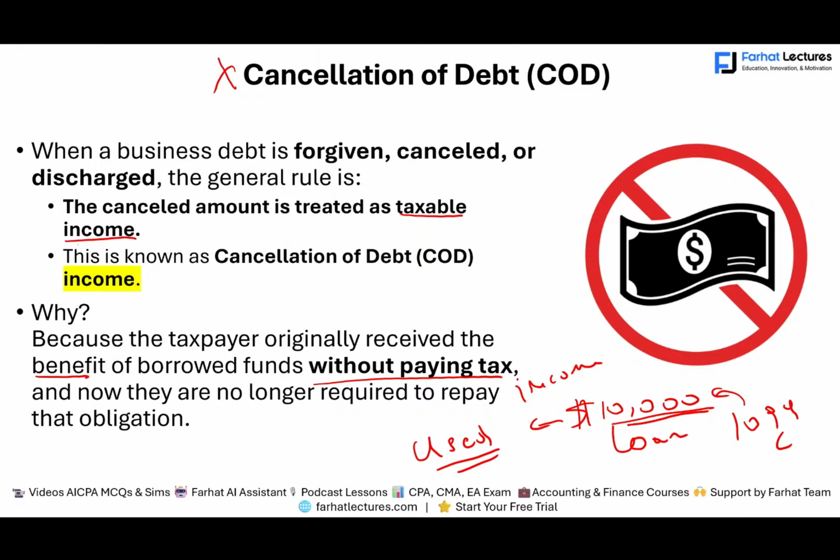Initially, you were supposed to pay it back. Now you no longer have to pay it back, as if someone paid it on your behalf, as if you received $10,000 of revenue. That's why it becomes taxable. So this is the general rule. Let's dive a little bit deeper into this topic. Let's go ahead and get started.